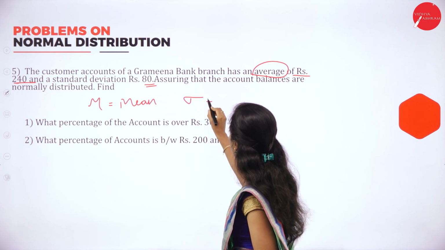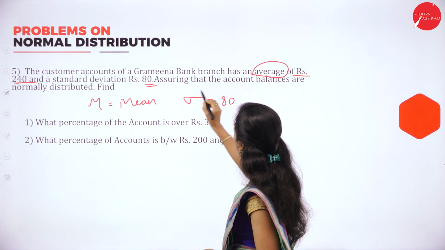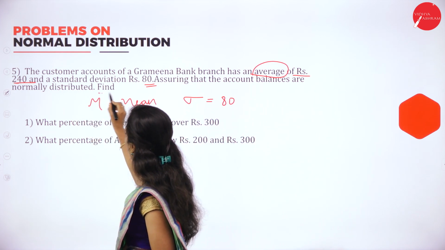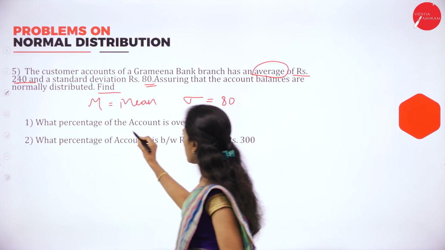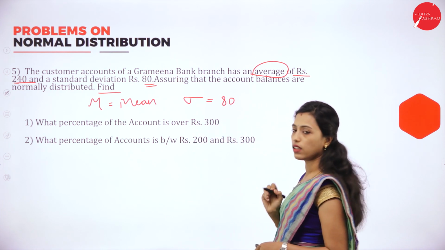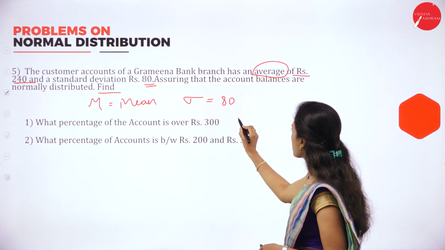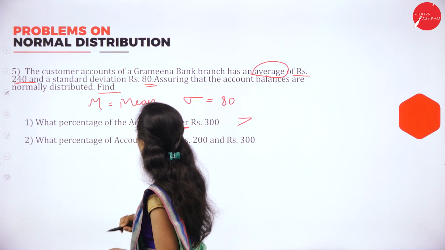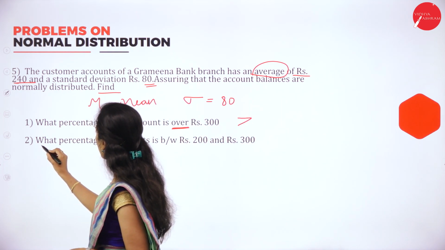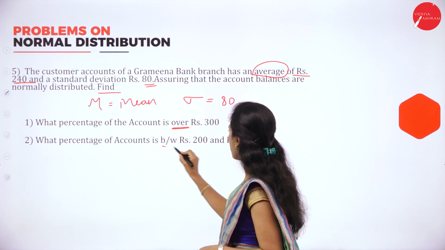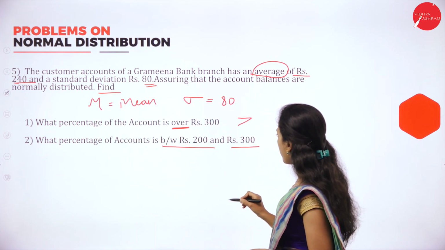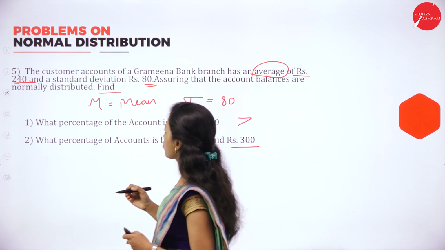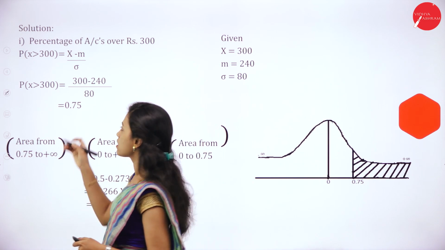Assuming that the account balances are normally distributed, find what percentage of the accounts is over 300. Over 300 means greater than 300. Over means more than or greater than. Then what percentage of accounts is between rupees 200 and 300? Now we will see the solution.